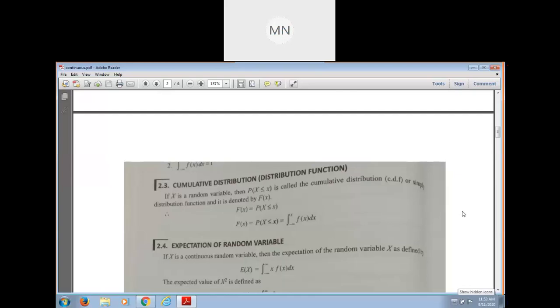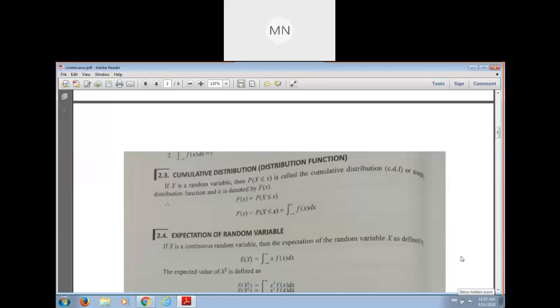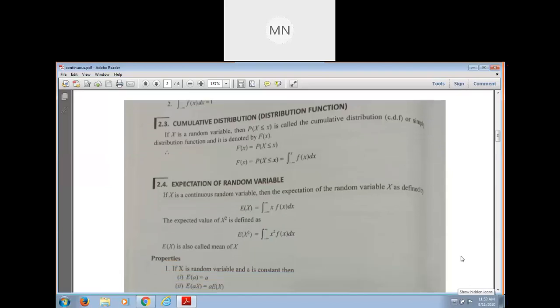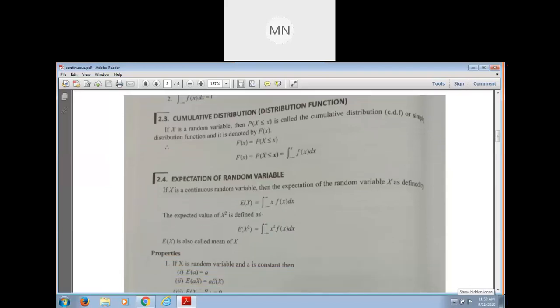Okay, and this is the expectation of a continuous random variable. In the discrete case, it was what? The summation of x into f of x. For the discrete random variable, expectation of x is defined as a summation of x into f of x. But for the continuous random variable, expectation is what? Minus infinity to infinity x into f of x. Similarly, suppose we want to find the value of expectation of x square. Expectation of x square is integration of minus infinity to infinity x square f of x.